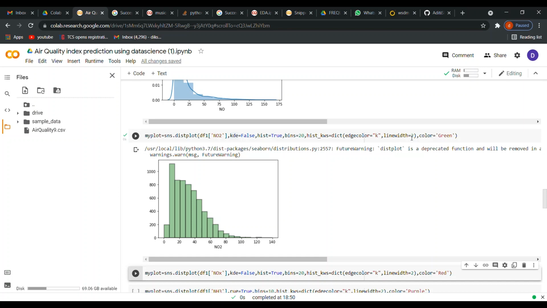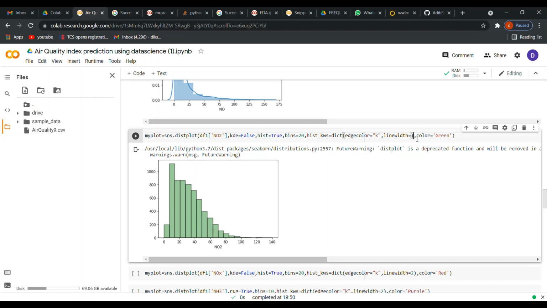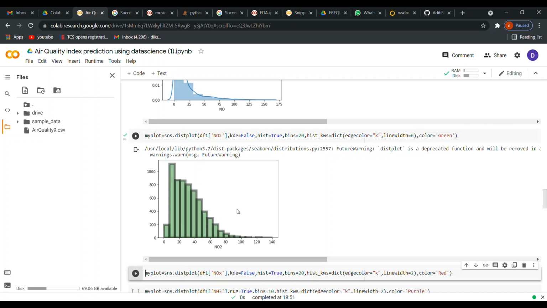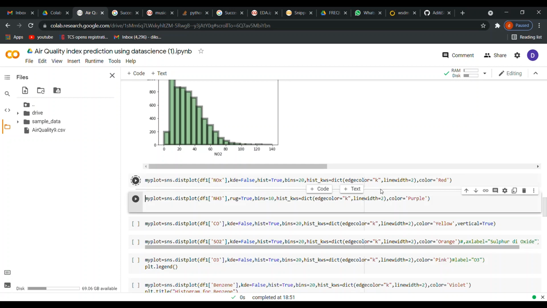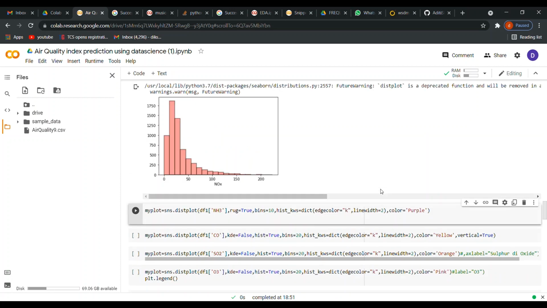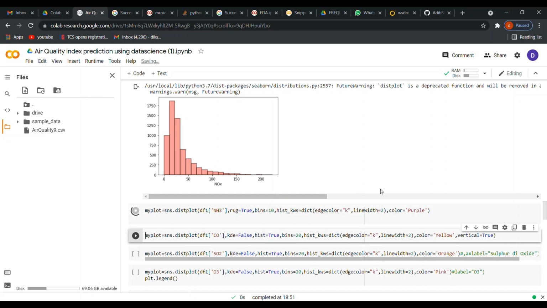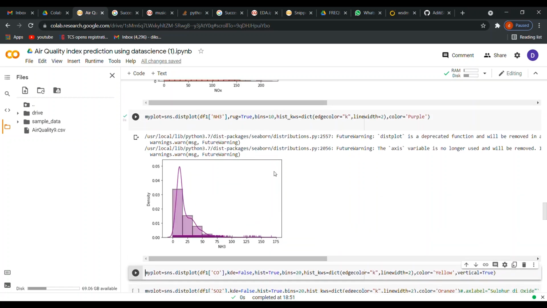And the line width also you can give, like if you give the line width as 4, or let's consider 6. You can see that the line width has thickened and the color is green. You can change the color, okay, like this. Now let's see what this band is that you can see over here.